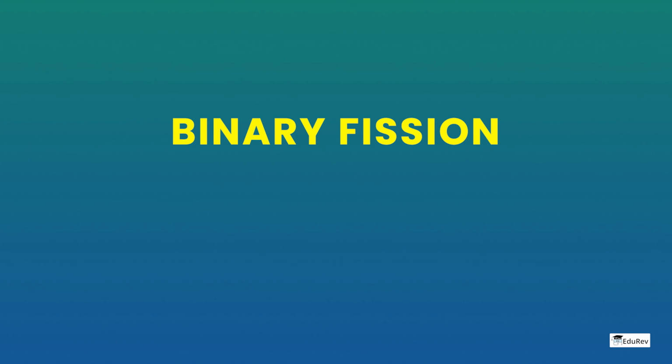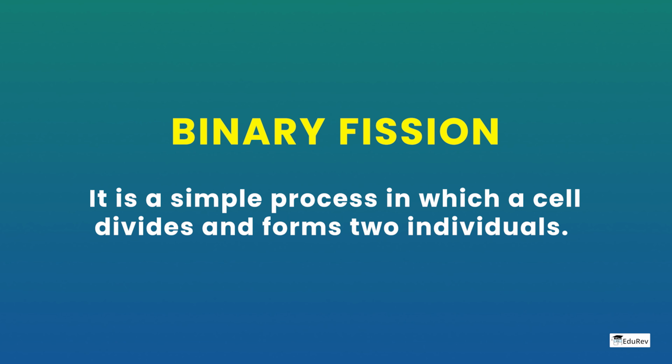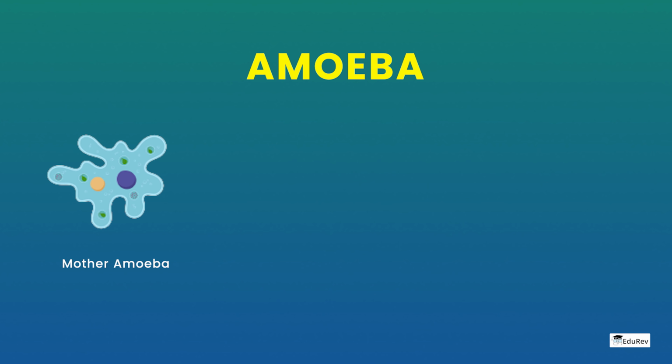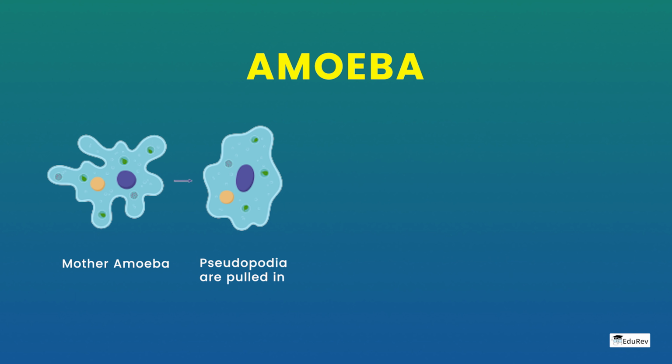Binary fission. It is a simple process in which a cell divides and forms two individuals. Amoeba is the most well-known example of binary fission. As you can see, initially the pseudopodia are retrieved. The body of amoeba is coiled and becomes round.